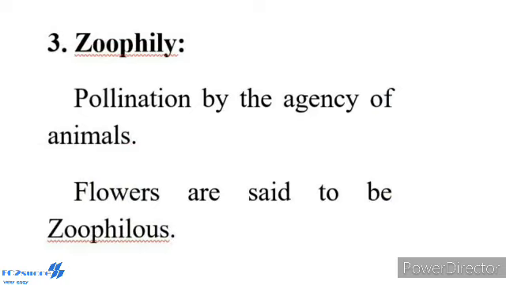Next one, biotic agent, including zoophily. Pollination by the agency of animals is called zoophily, and flowers are said to be zoophilous. Animals that bring about pollination may be bird, bat, snail and insect. Of these, insects are well adapted to bring about pollination. Larger animals like primates, that is lemurs, and arboreal rodents and reptiles have also been reported as pollinators.